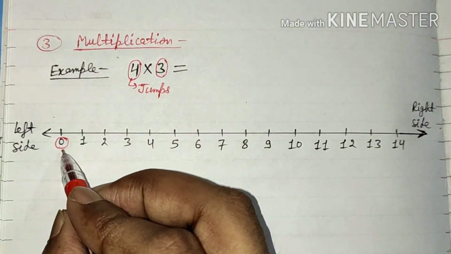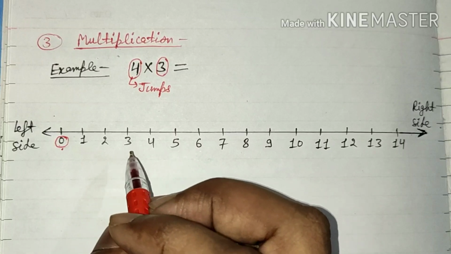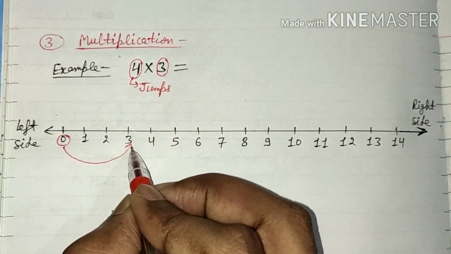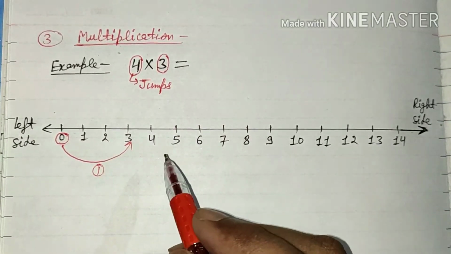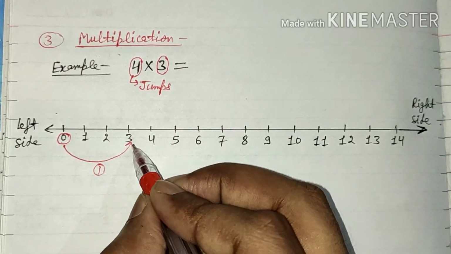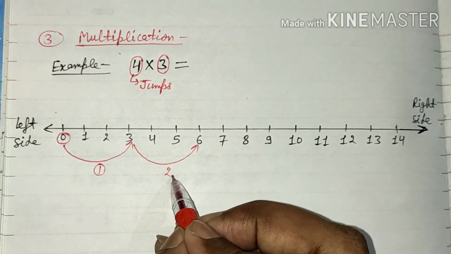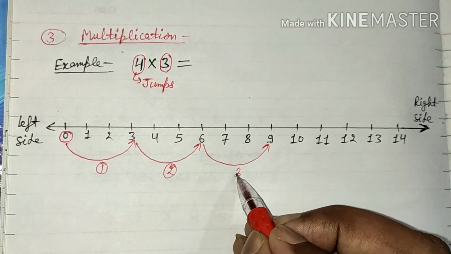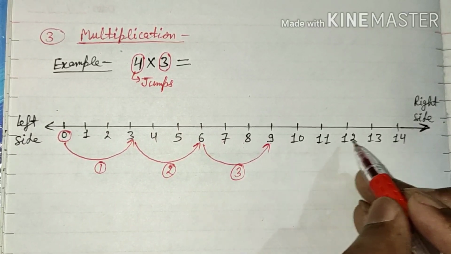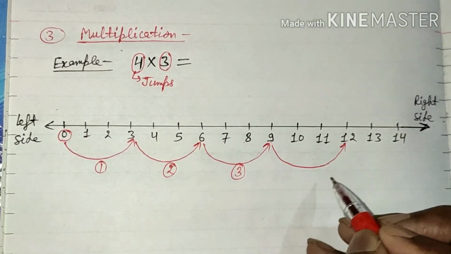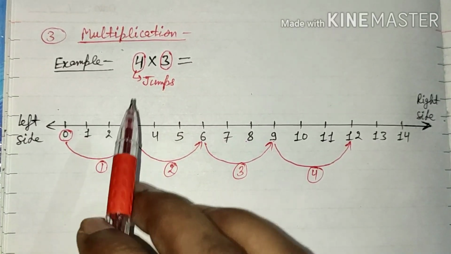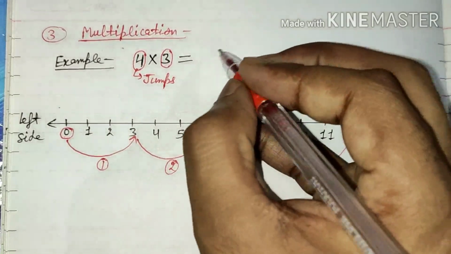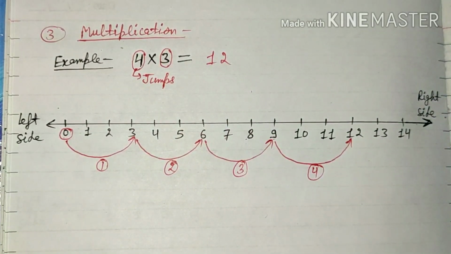Now when we start from 0 and consider 3 units at a time, that means 1, 2, 3. So we make the first jump to 3. We have to make 4 jumps. Like 1, 2, 3, on the second jump we reach 6. 1, 2, 3, on the third jump we reach 9. Fourth jump, 1, 2, 3, on the fourth jump we reach 12. So when we multiply 4 and 3, we get 12 as the answer.